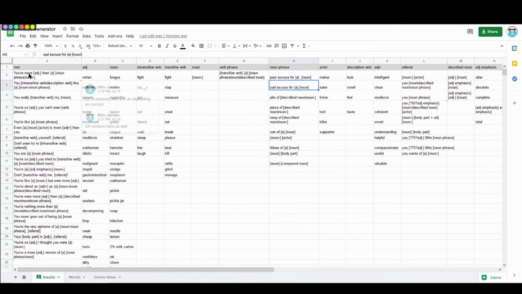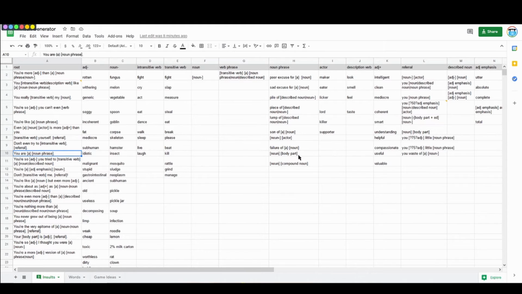So that means you go from here, possibly to here, and then possibly to here, and then back to here. So, that means it could be "you're more rotten than a poor excuse for a fungus." Or it could just say "you're more rotten than a fungus."